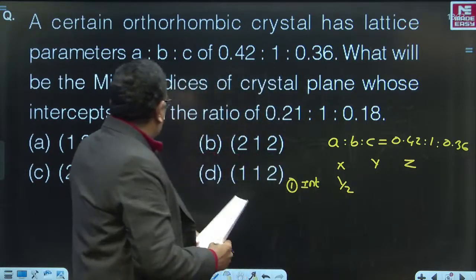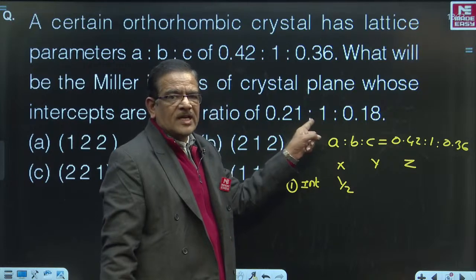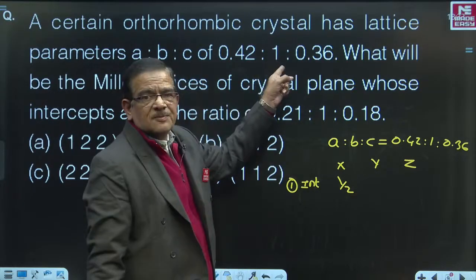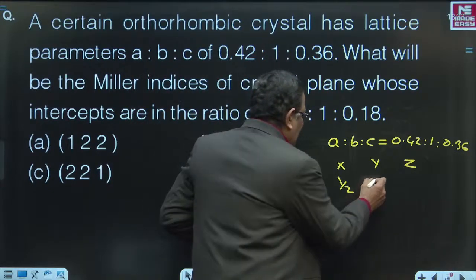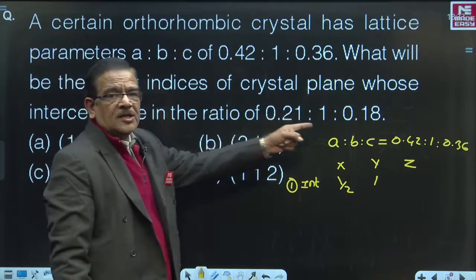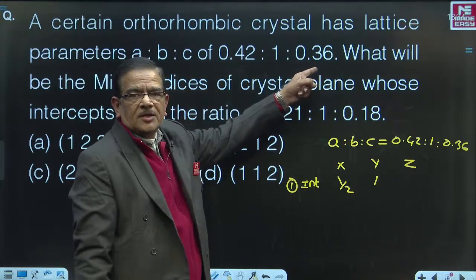Similarly, the second intercept on y-axis happens to be 1. Now this y-axis intercept should be written as a multiple of second lattice parameter 1. 1 is equal to multiple of 1. That means multiple will become equal to 1. Similarly, the third intercept happens to be 0.18 and the third lattice parameter is 0.36.